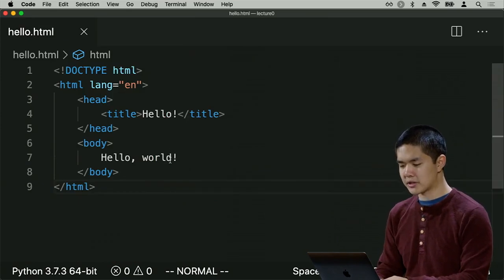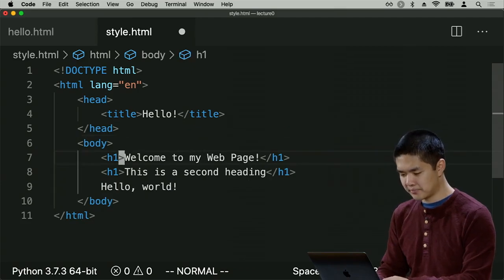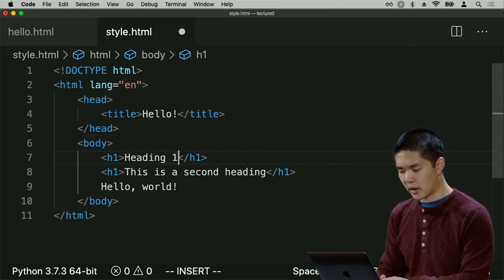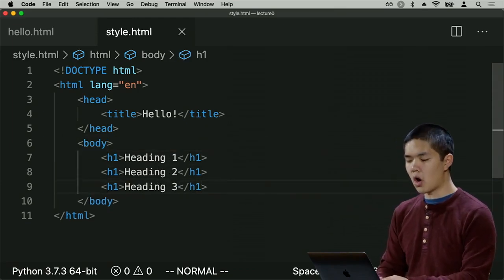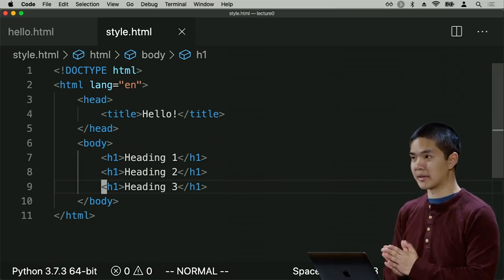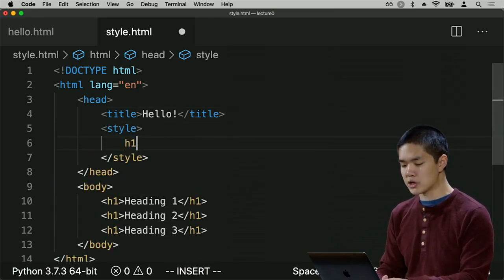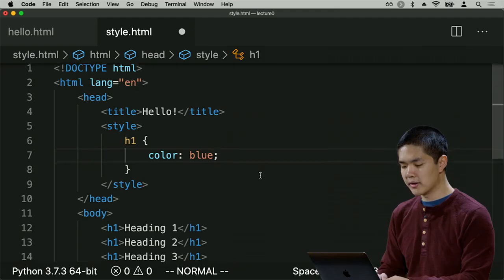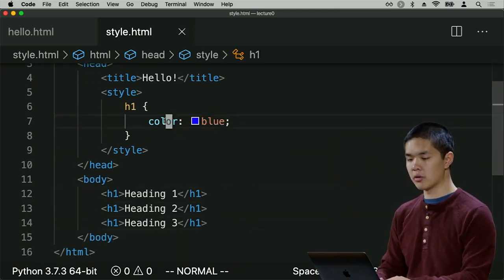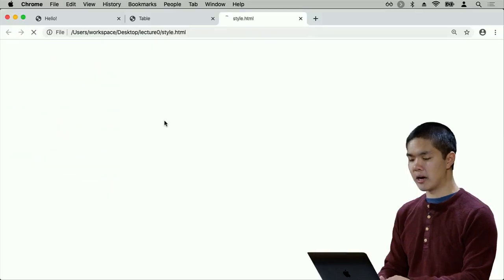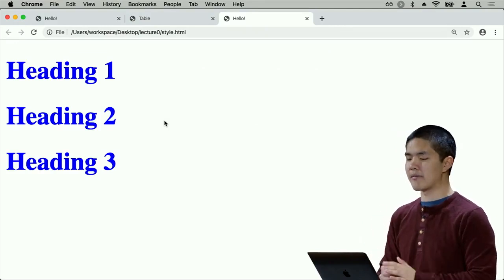Let's imagine, and let's go back to style.html, where we had some style code, where I had one heading. I'll call this heading 1. And let's give myself 2 other headings, heading 2 and heading 3. All of these now are h1 elements that are going to show up the same way, such that now if I style and say I would like all h1s to show up with a color of blue, then when I open up style.html, what I'm going to see is something like this: 3 headings, each of which happens to have a color of blue.